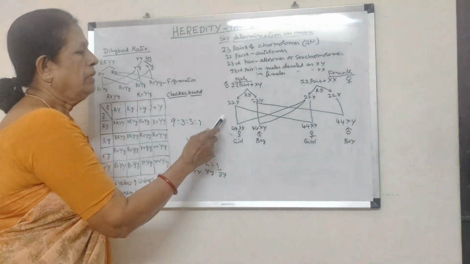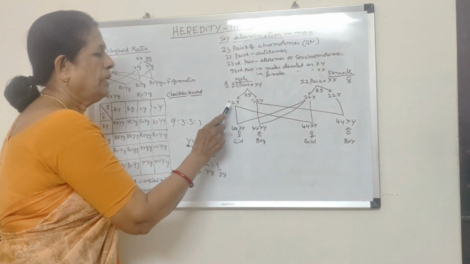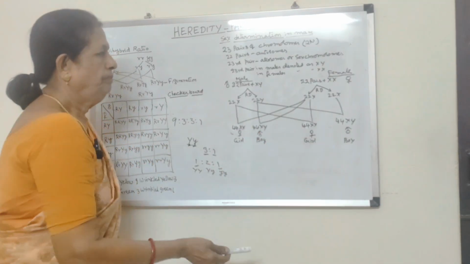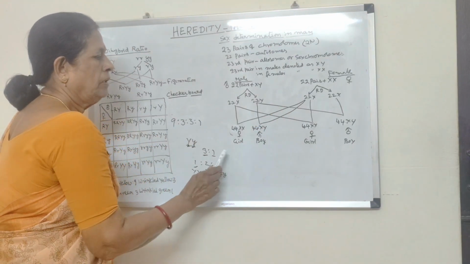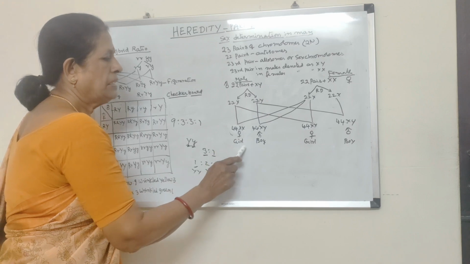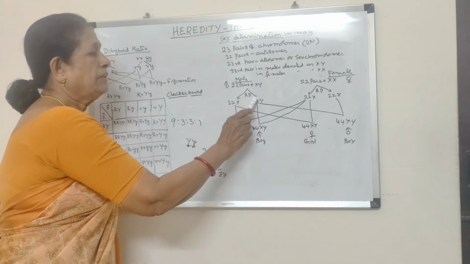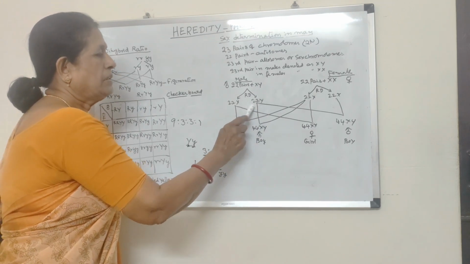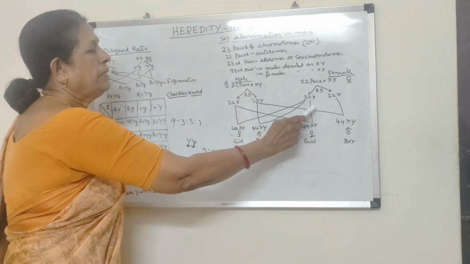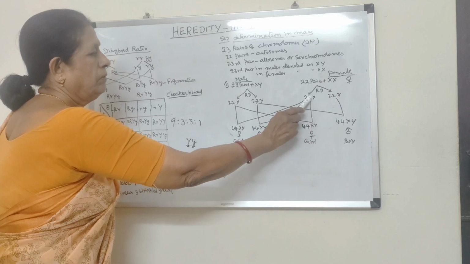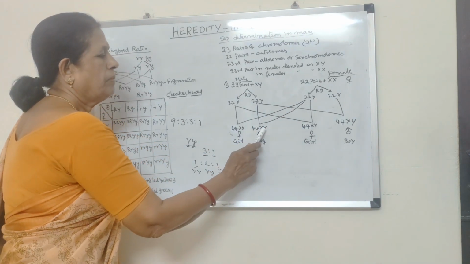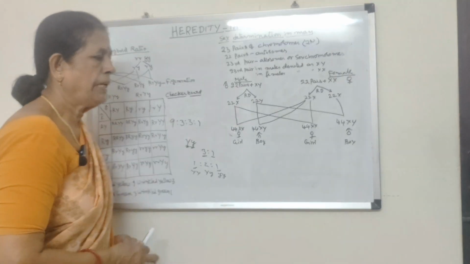If the sperm containing 22 chromosomes with the X chromosome combines with the female ovum, it results in 44 plus XX, that is a girl, a female child. Suppose this sperm, with 22 chromosomes and the Y chromosome, fuses with the female gamete, then it will result in 44 plus XY, that is a boy, a male child.